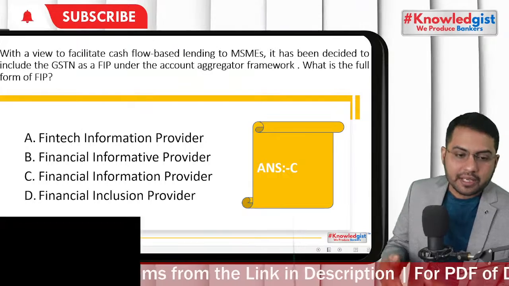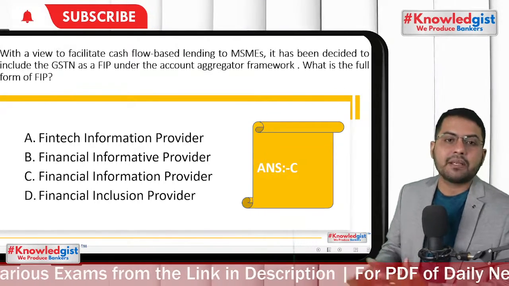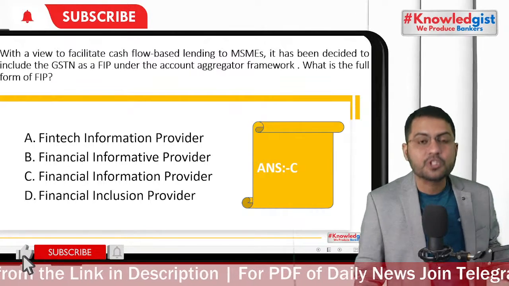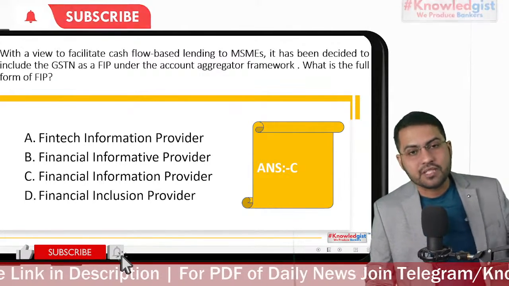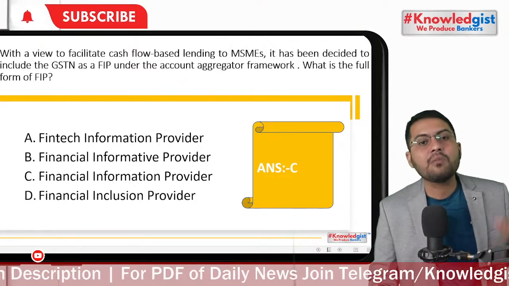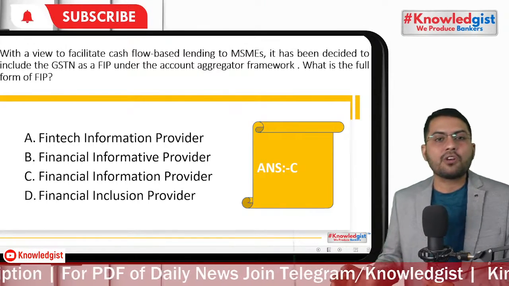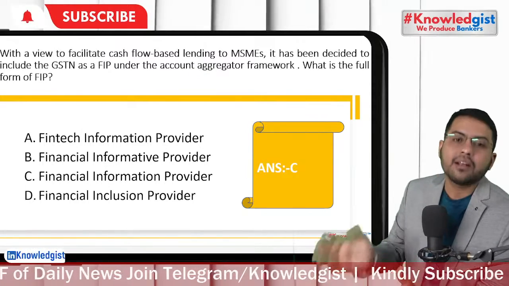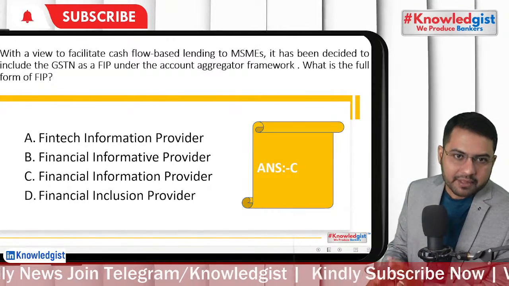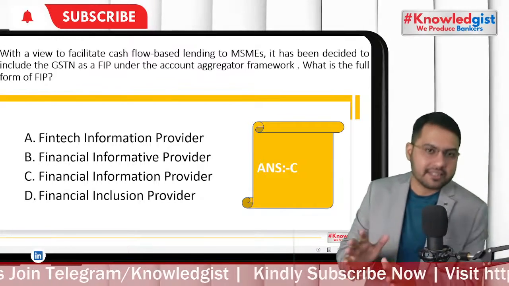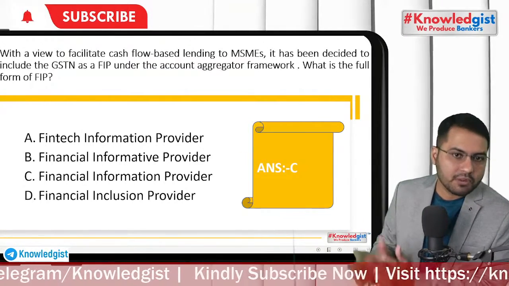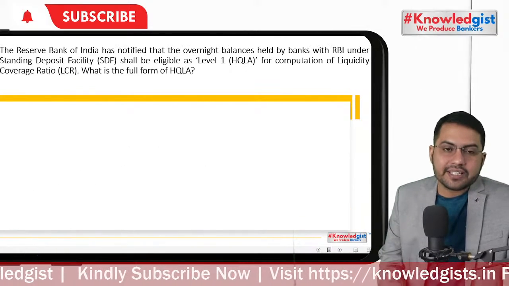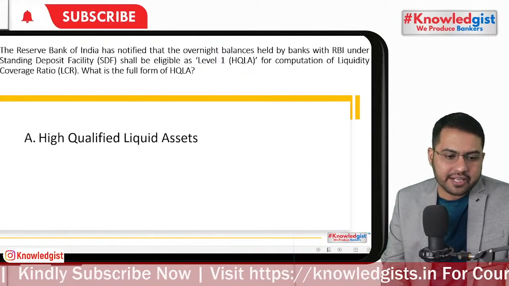Also, if GST becomes an FIP, we can give working capital loans very easily, because from the GST website we can access how much GST is being paid. If his turnover is 1 crore, then he must be paying 18 lakhs, or vice versa. That means if he's paying 18 lakhs as GST, then his turnover must be 1 crore, right? So then we can take an easy decision. That is the account aggregator service.